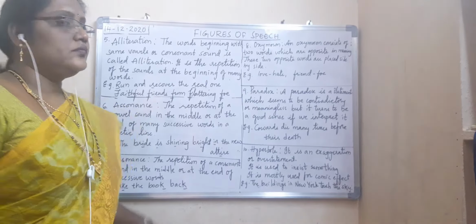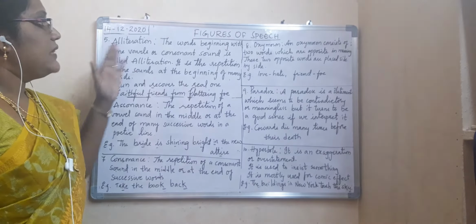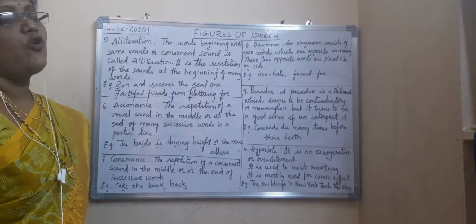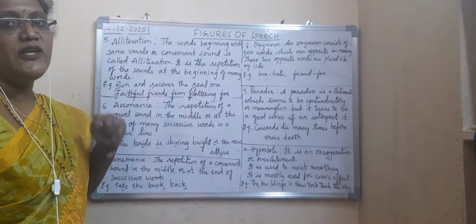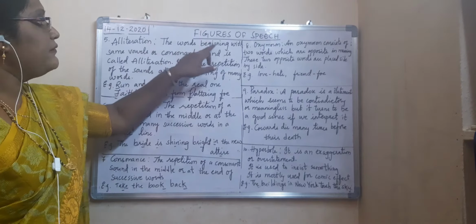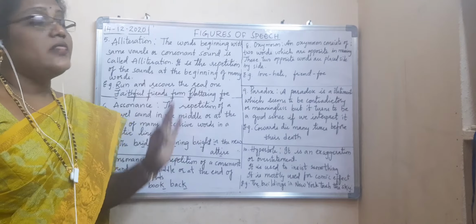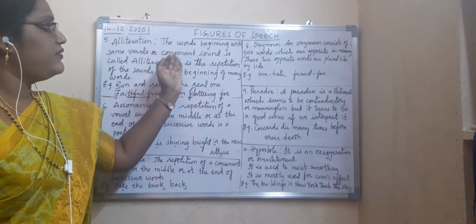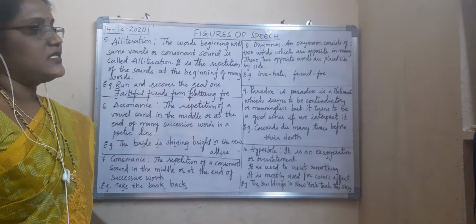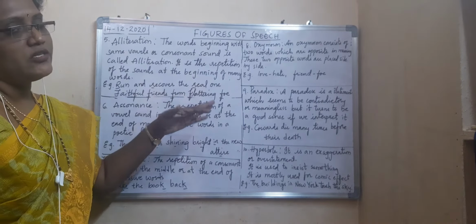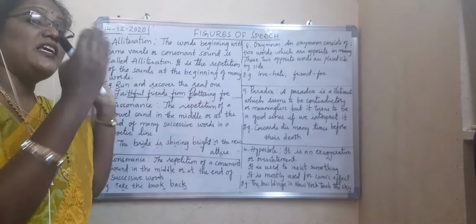Okay. Now the fifth one is alliteration. What is alliteration? The words beginning with the same vowel or consonant sound is called alliteration. It is the repetition of the sounds at the beginning of many words.